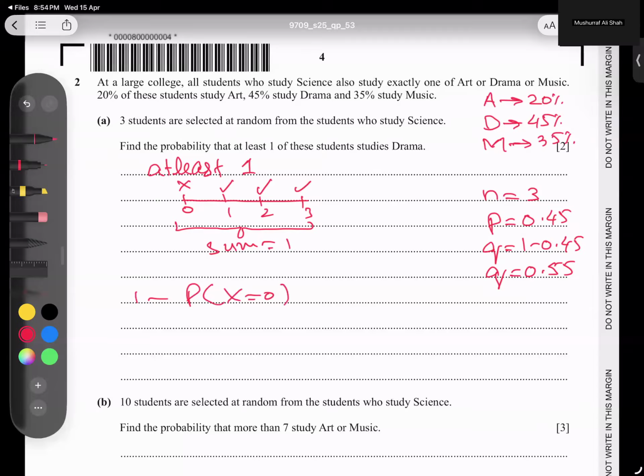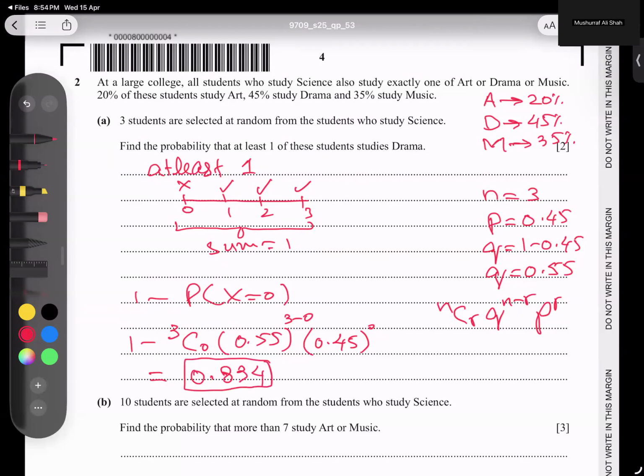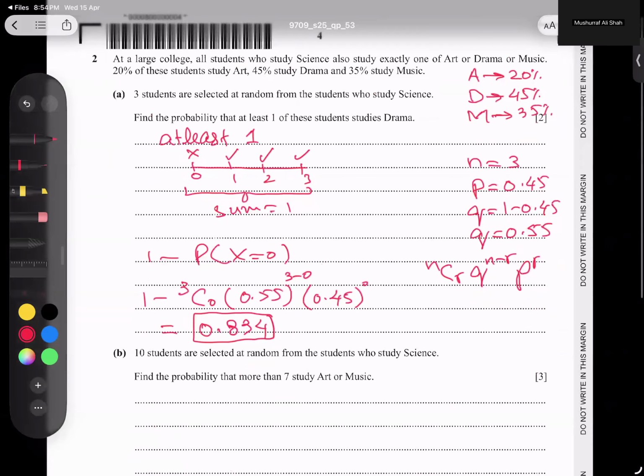And the binomial formula, you know very well, nCr q to power n minus r, p to power r. I'm going to use now 3C0, Q is 0.55 to power 3 minus 0, and 0.45 to power 0. And if we apply it, after calculating and subtracting, I'm getting the answer directly in the calculator. After rounding to 3 SF, 0.834 is my required answer. So this part is very clear. Let's talk about the next part.